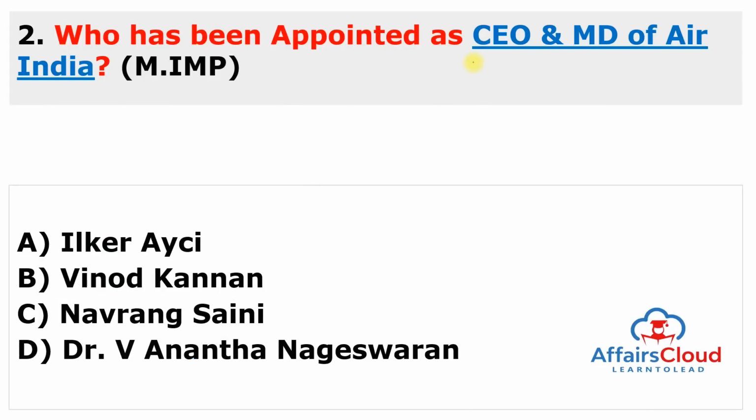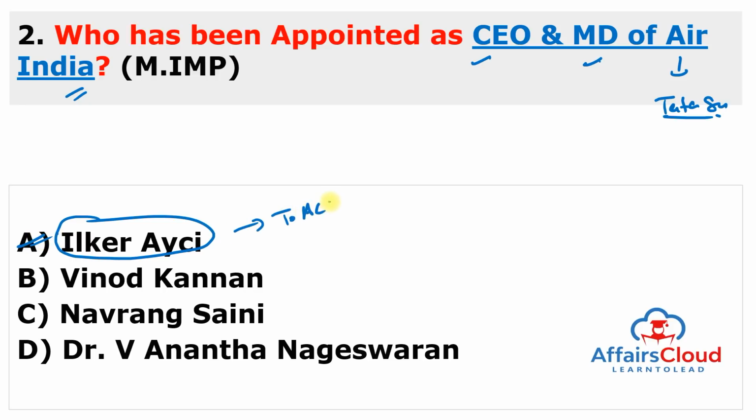Who has been appointed as CEO and Managing Director of Air India? So now if we are talking about Air India, it means we are talking about Tata Sons. So Tata Sons have appointed Ilker Ayci. Remember the name Ilker Ayci. Answer of this question is A, the former Turkish Airlines chairman, as the new Managing Director and CEO of Air India, and he will resume his responsibilities on or before 1st of April 2022.